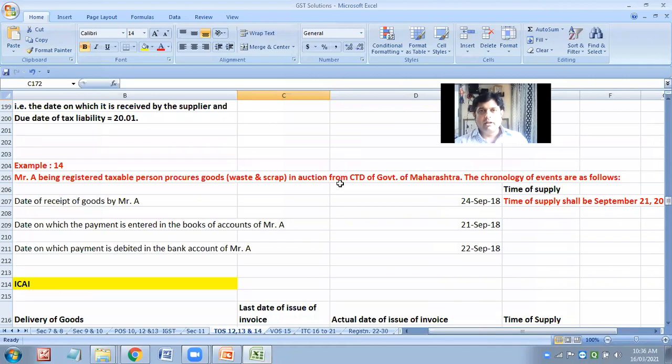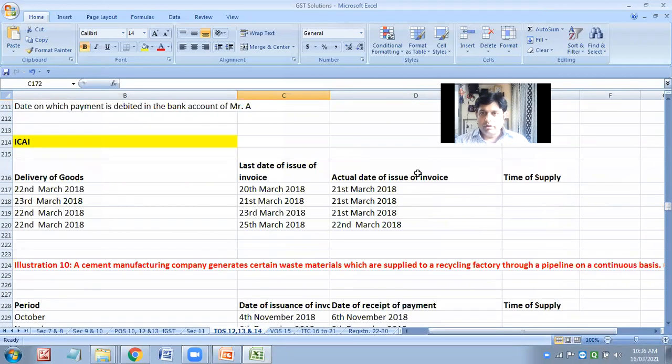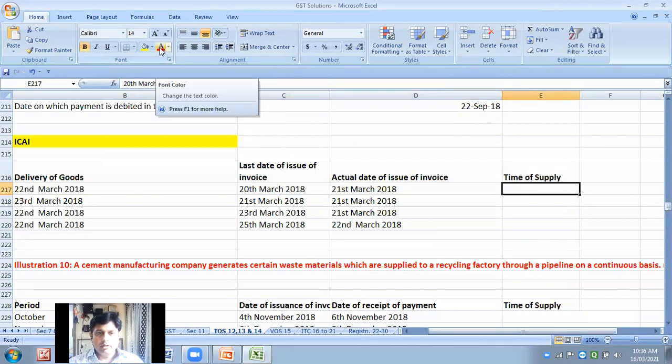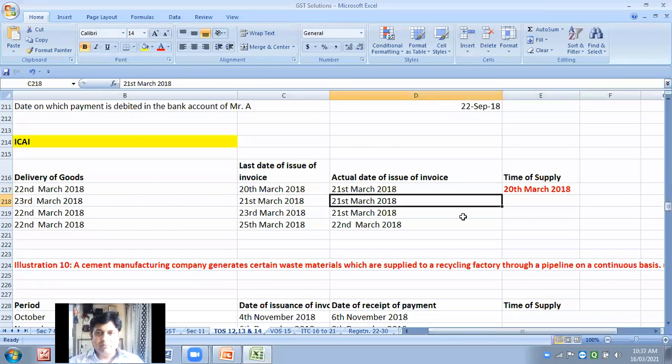I believe I have given sufficient weightage and time. In this columnar form, I have also given the time of supply and their reasons. Now see, it's very quick. Now tell me, 22nd March, 20th March, 21st March, what will be the right answer? Whichever is earliest. 20th will be the right answer. 23rd March, 22nd March. These are much easier types of question.